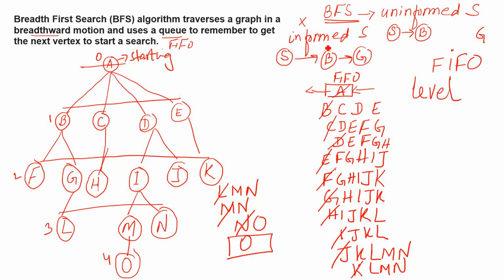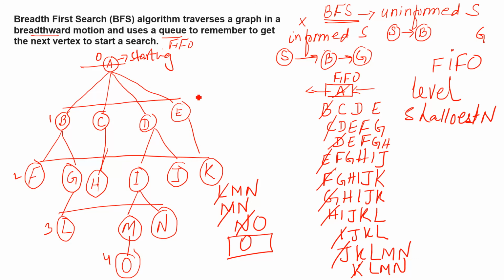In DFS, depth first search, we just follow any route vertically, right? So we ignore some nodes. Sometimes we do not find the solution. But here, this is also called the level technique or the shallowest node technique.